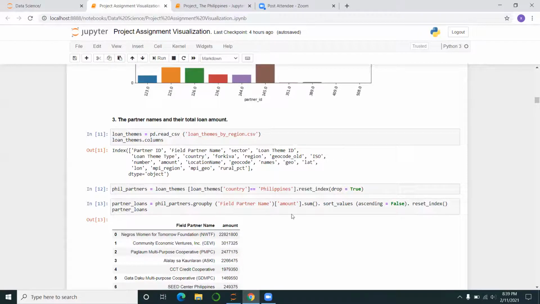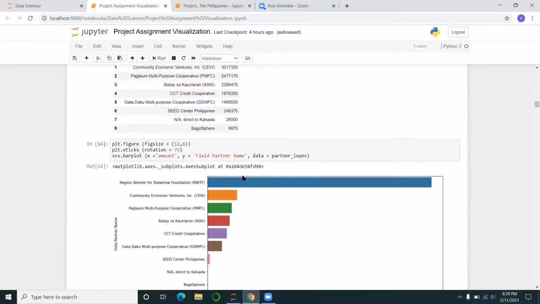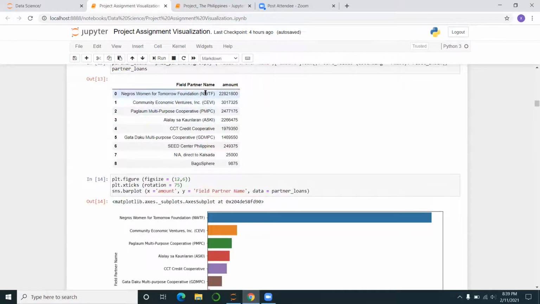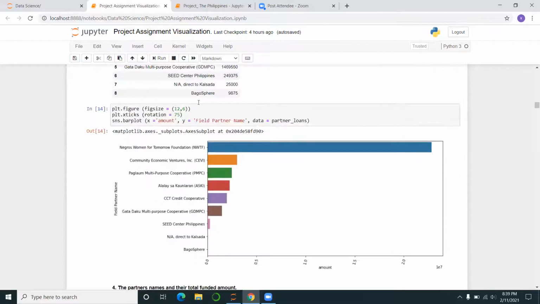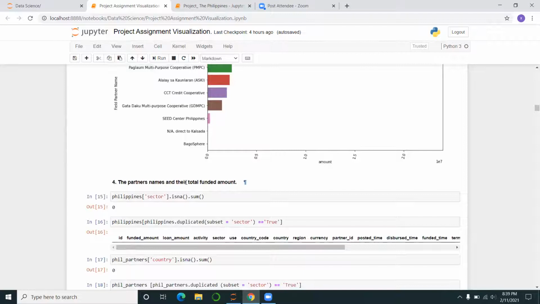The field partner and amounts together, and you could see this Negro Women for Tomorrow Foundation was a field partner that had the highest loan amount. And I think that also explains why we have more women that borrow in the Philippines. And this is what I got when I visualized it. And then for partners' names and their total funded amount for Philippines.